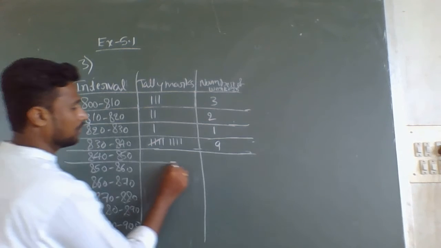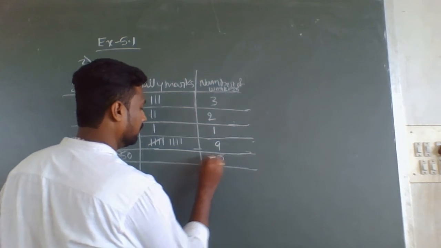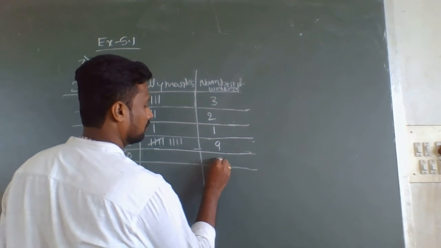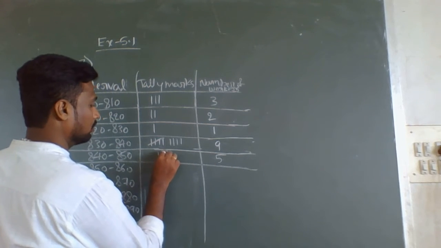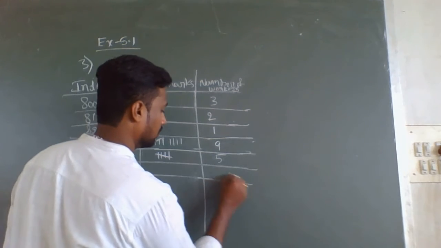Next 840 to 850. How many numbers are there? Between 840 to 850, 5. So here I will write 5, and here 1, 2, 3, 4, 5. Next 850 to 860, it is 1.